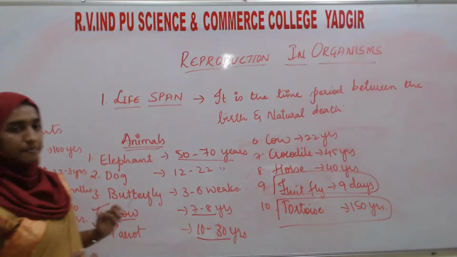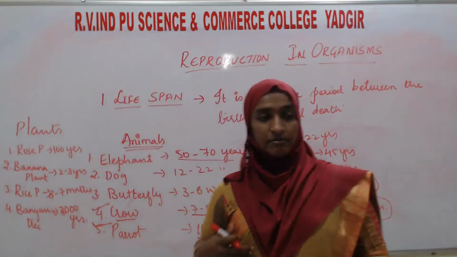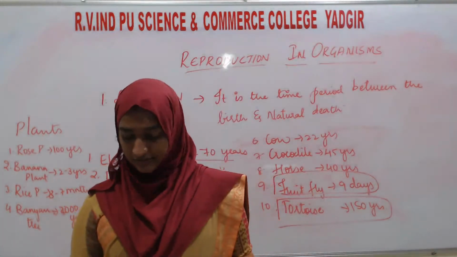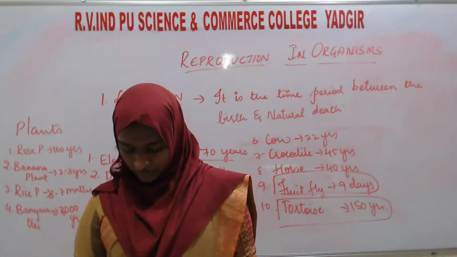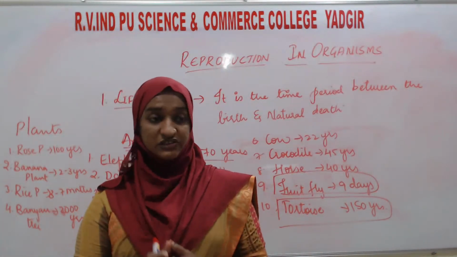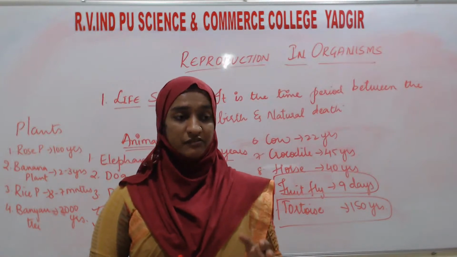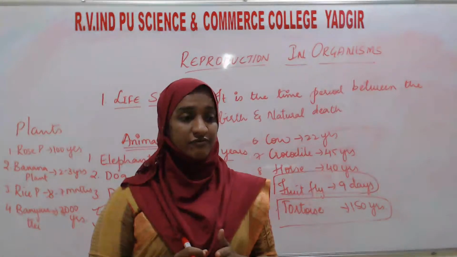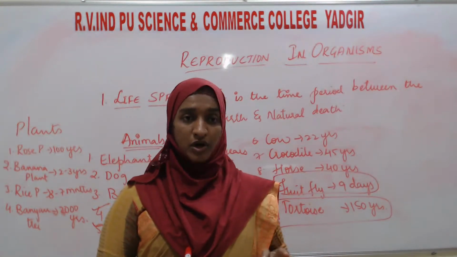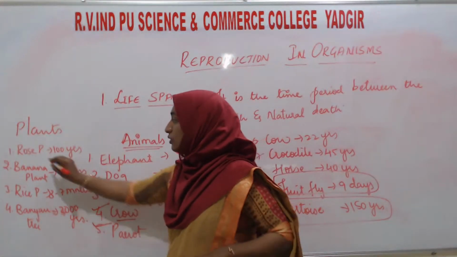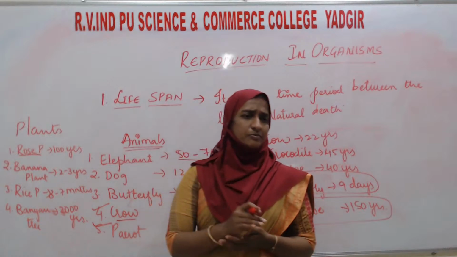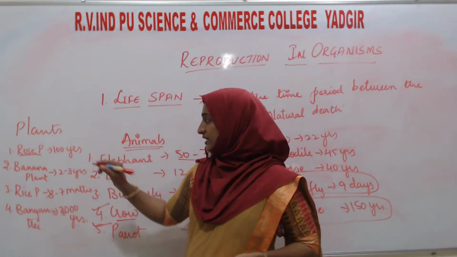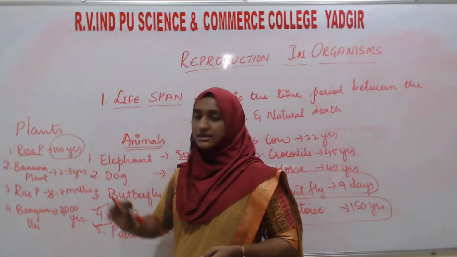Now you see, mango tree is also there, and peepal tree is also there. Okay, mango tree and peepal tree, both look similar, but their lifespans differ. Peepal tree will have a larger lifespan, mango tree will have a smaller lifespan. If we see the rose plant, which is one of the smallest plants, not a bigger tree, it has a lifespan of 100 years.